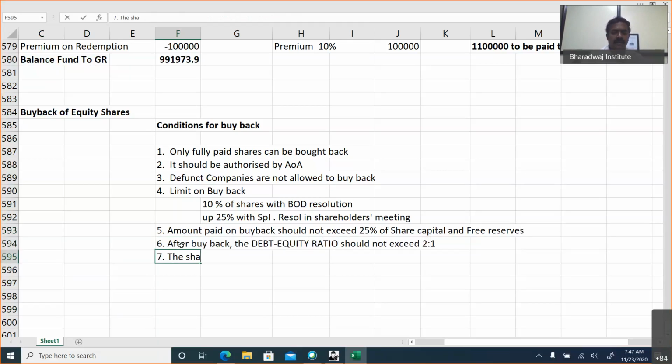The shares bought back should be cancelled within 7 working days. Okay, you cannot keep this as investment. You must cancel it within what? 7 working days.